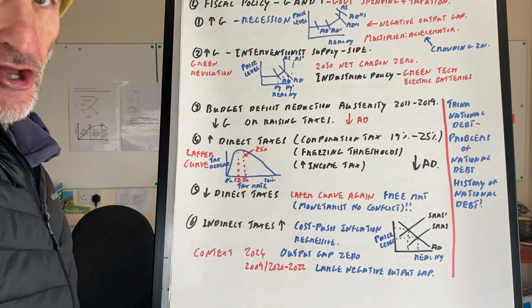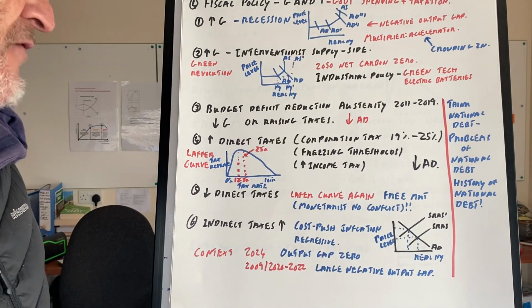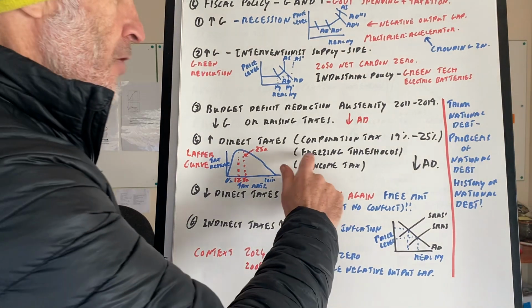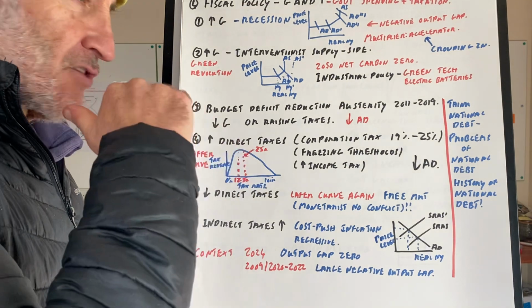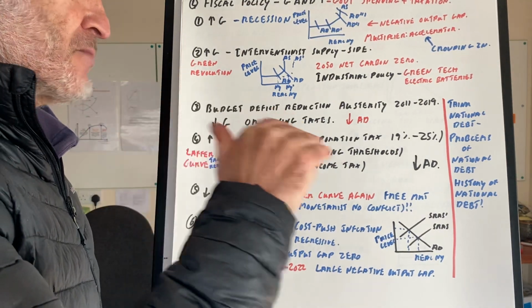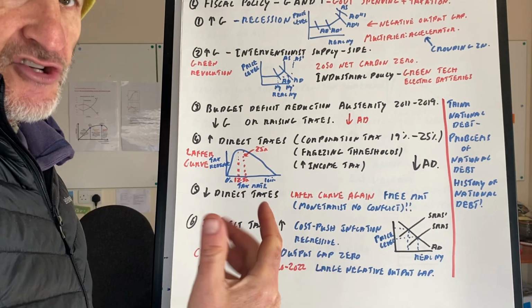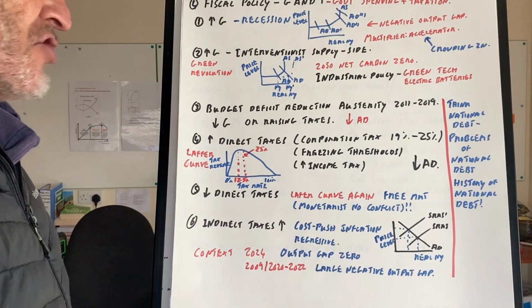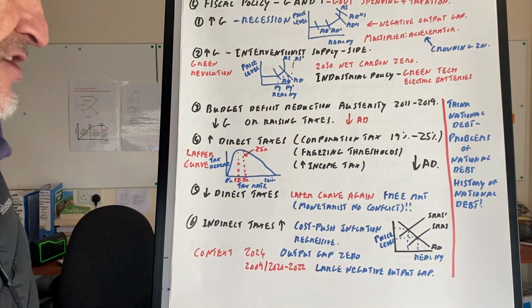Bring in the Laffer curve. Okay, recently we've increased corporation tax from 19 to 25%. Is this a good idea? Are we freezing thresholds? So that means that you start paying 40% tax at over 50,000 quid. And if we don't change that threshold, then more people will go into that band. So you'll collect more taxation revenue, or we can increase income tax, etc., etc.